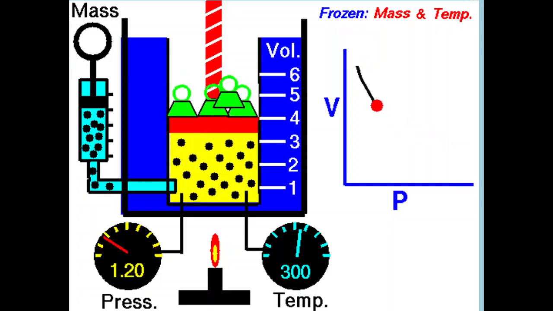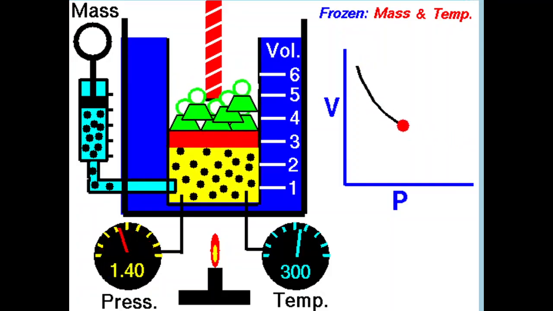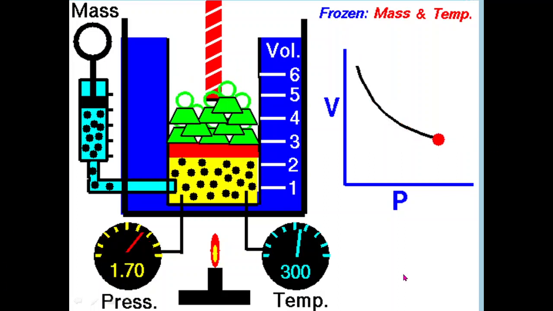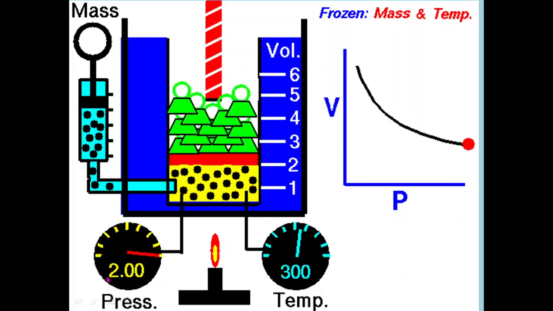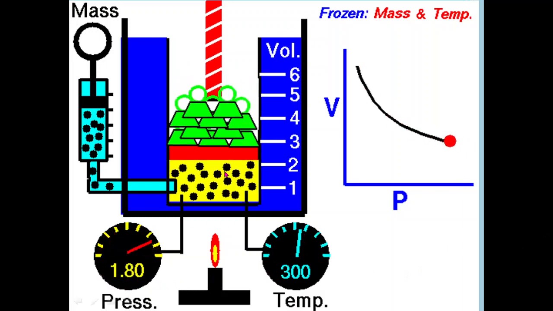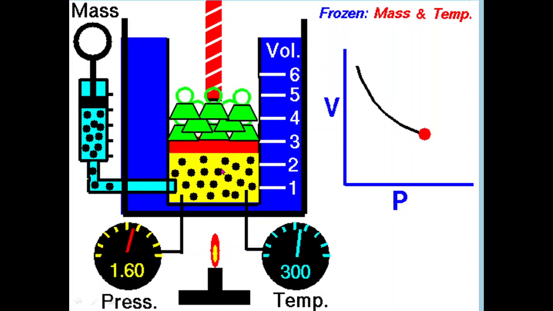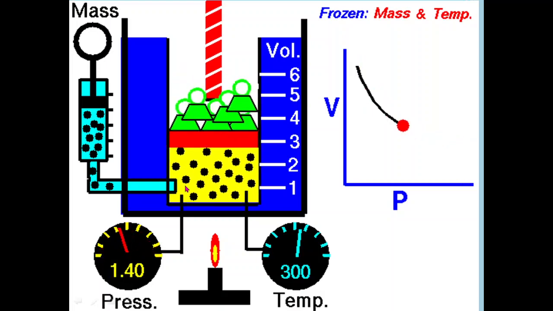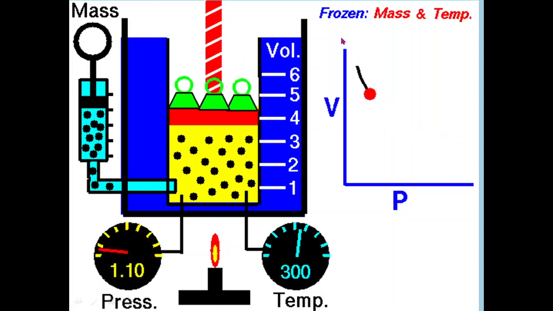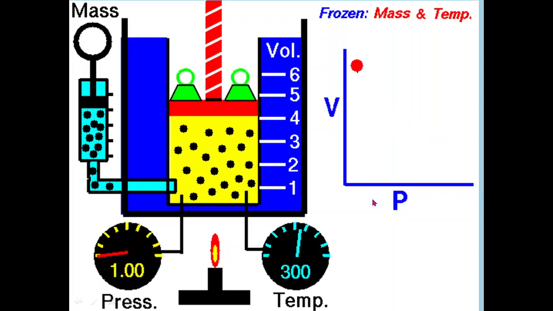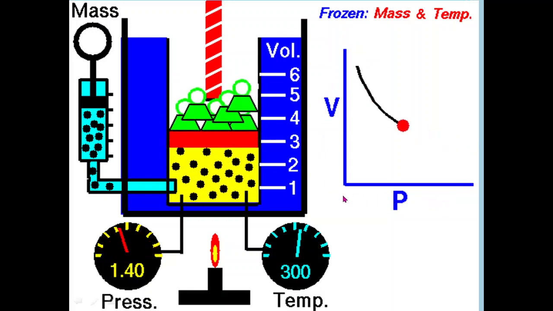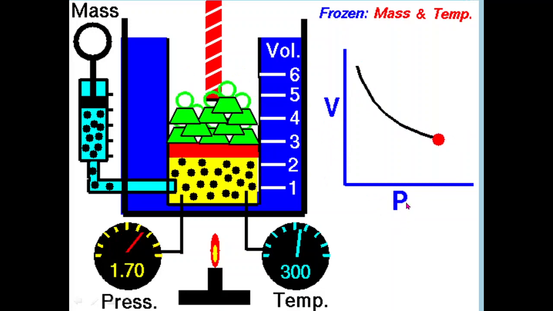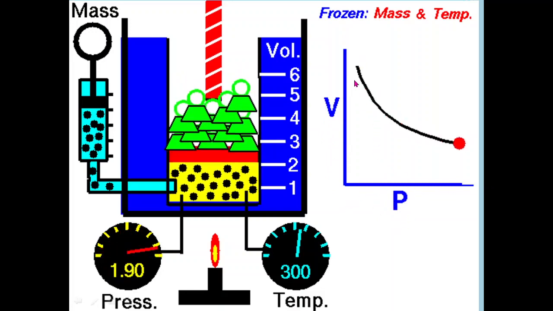Here you may observe the animation for Boyle's law. Temperature is kept constant, and as the pressure changes, when pressure increases, volume decreases. When pressure decreases, volume increases. Here you may be observing the PV diagram of this change in pressure and volume. The relation between the volume and change in pressure you may be observing here.